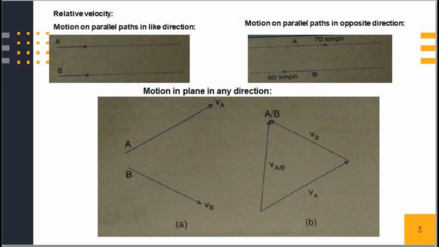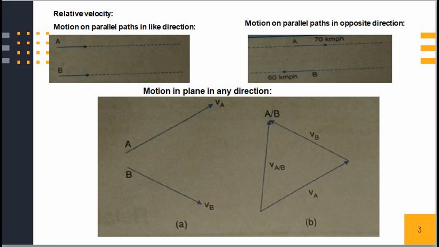Motion on parallel path in opposite direction. In this figure, let A move with a velocity of 70 kmph in one direction and B with 60 kmph in the opposite direction on parallel paths as shown in the figure. In this case, the relative velocity observed will be 130 kmph, that is the vector difference in two velocities, that is 70 minus (-60) is equal to 130 kmph.